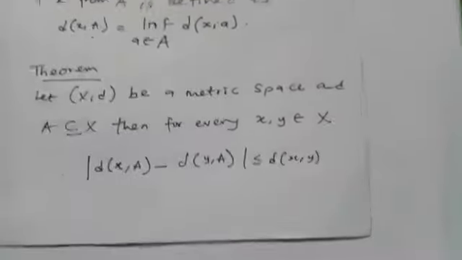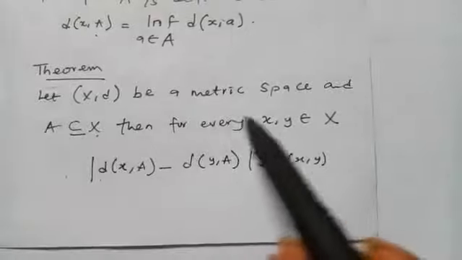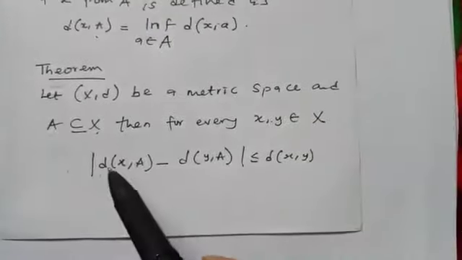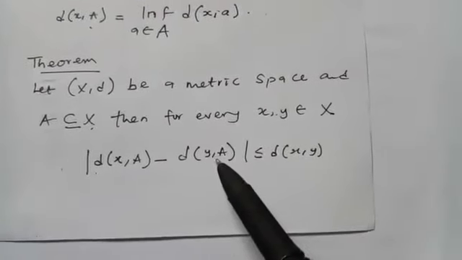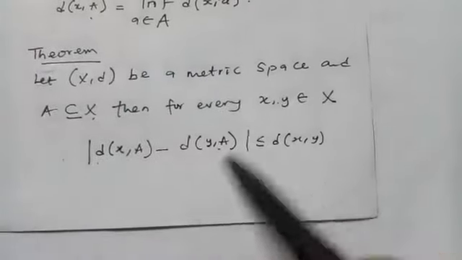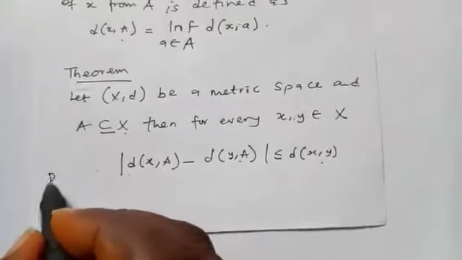Let (S, d) be a metric space and let A be a subset of S. Then for every s, y belonging to S, the absolute value of the difference of d(s, A) and d(y, A) is less than or equal to d(s, y). It's very easy to do.